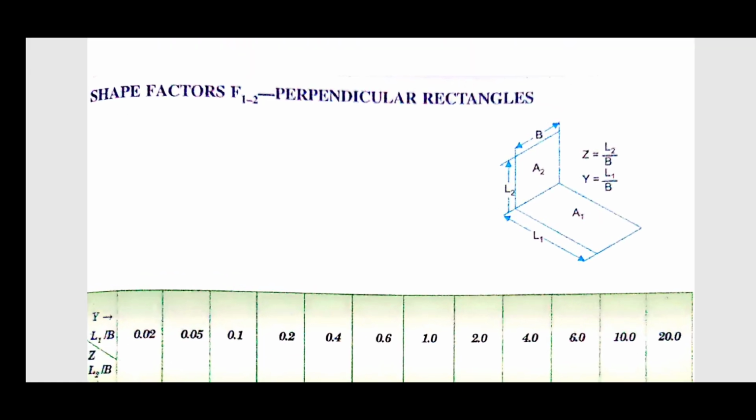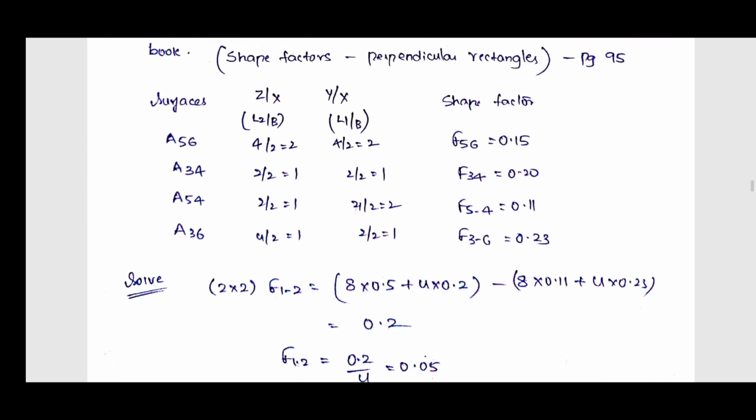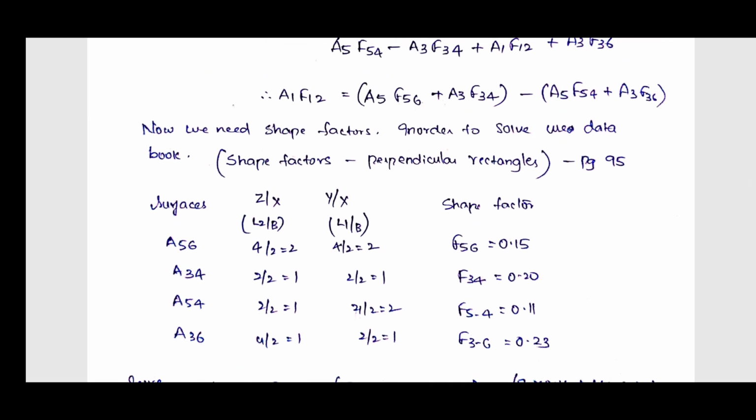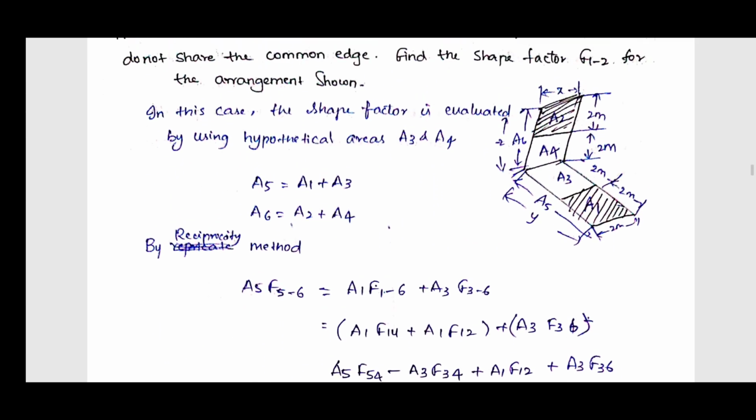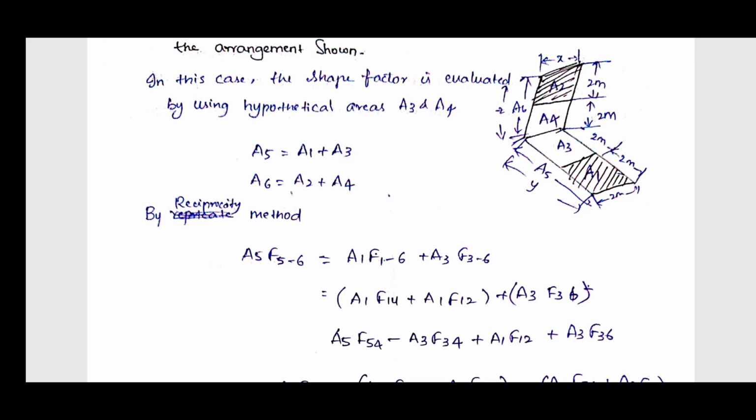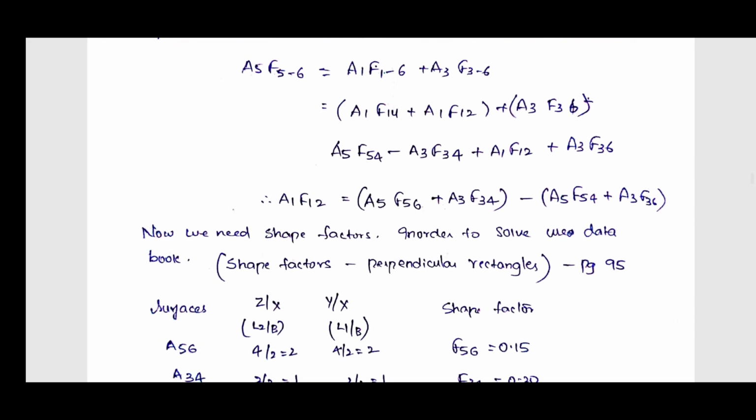So now here see, first we have to find out the Z and the Y. Z is nothing but L2 by b and Y is nothing but L1 by b. So same here, for what surfaces we have to find out: A5-6, A3-4, A5-4 and A3-6, Z by X. Here the b value, that X value, will be 2 meter, and this value will be 4 meter, and this value will be 4 meter, total length. So what is the first Z? Z by X is L2 by b.